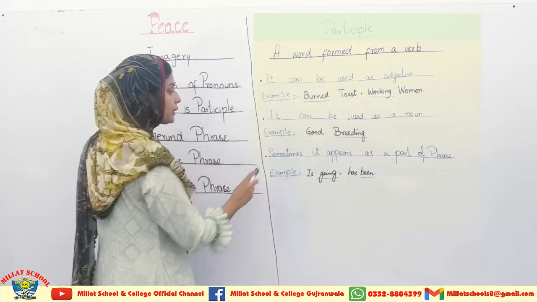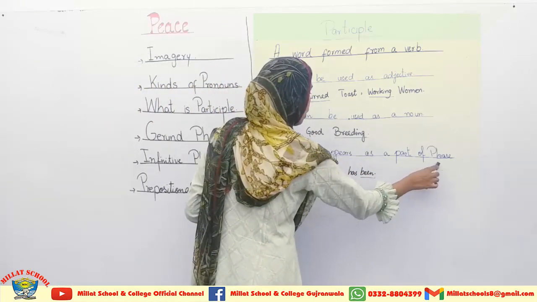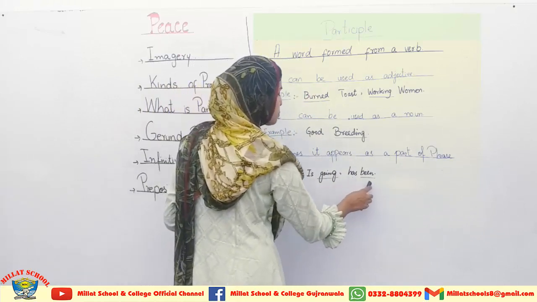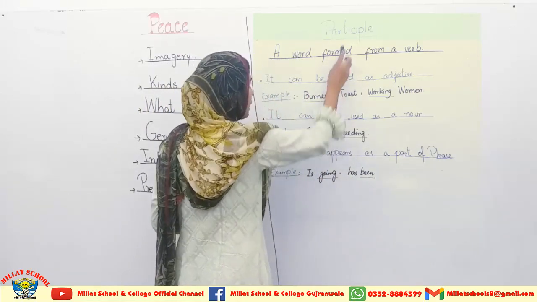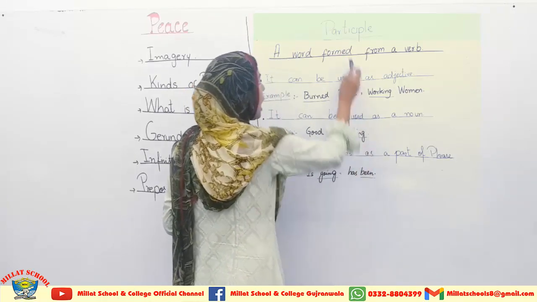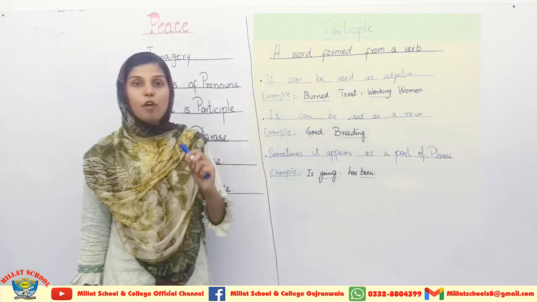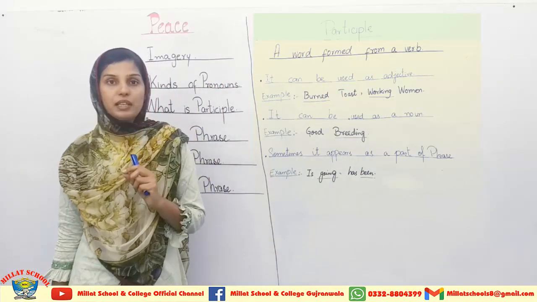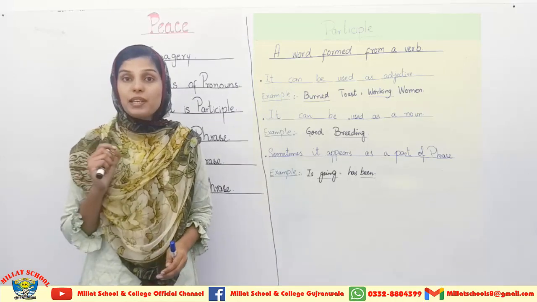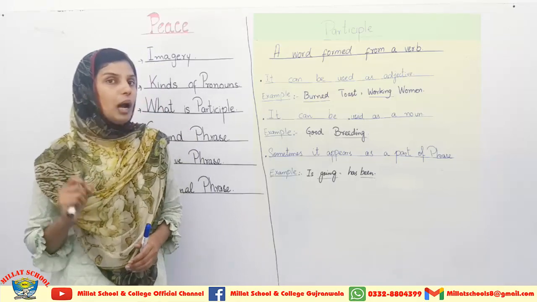Now I am coming towards the third category. Sometimes it appears as a part of phrase. Example is over here: is going and has been. Here going is a participle, and in has been, been is a participle. So you can pick out all types of participles from all types of sentences by following this explanation, as this is precise and this is valid information that I have told you about the participles.